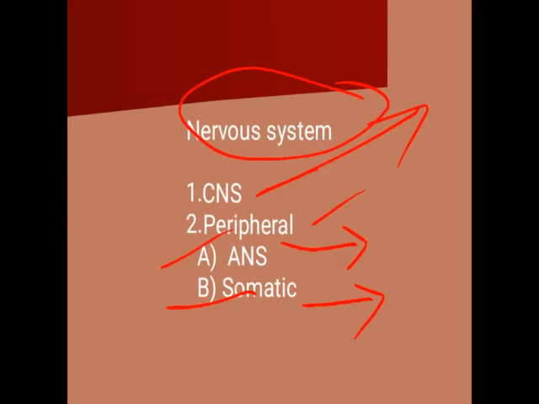So as we know that we are moving our hands. When we want to move our hands, we can move our hands. That is the voluntary movement of our hands, skeletal muscles. So these voluntary movements come under the somatic nervous system.